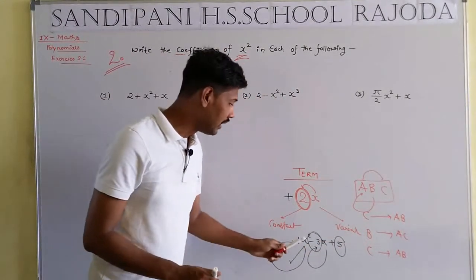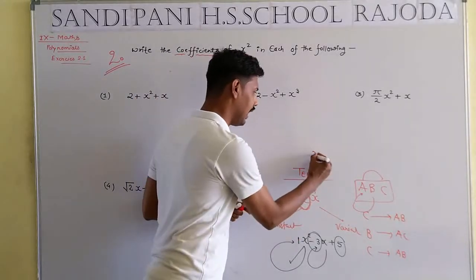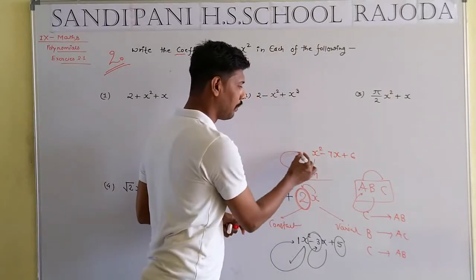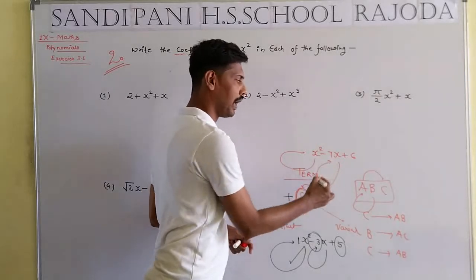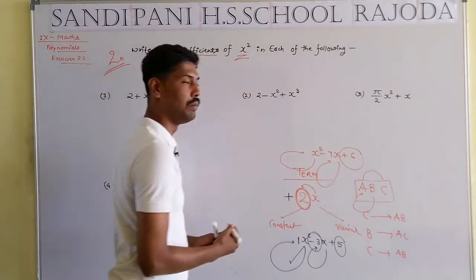I repeat, in the case of x square minus 3x, another example we take: x square minus 7x plus 6. The coefficient of x square will be equal to 1. The coefficient of x will be equal to minus 7 and the constant term will be equal to 6.